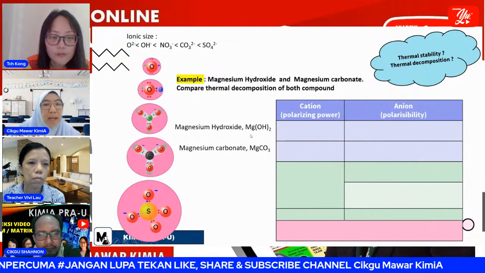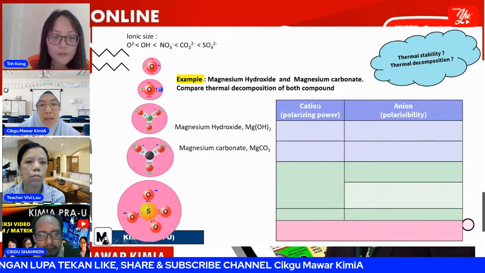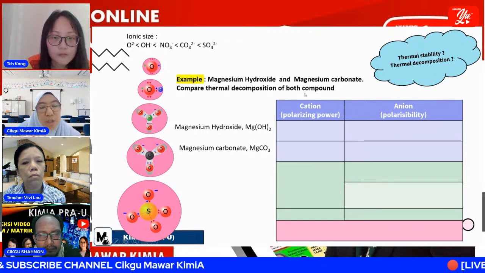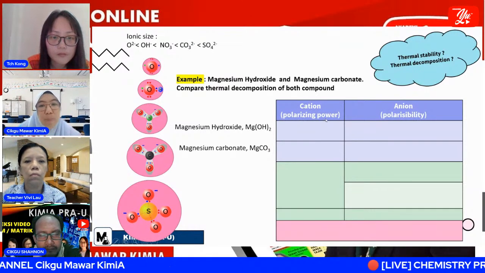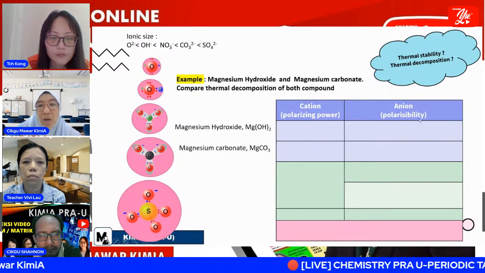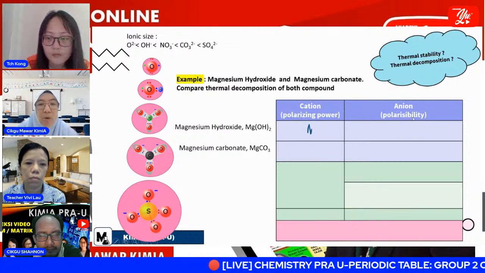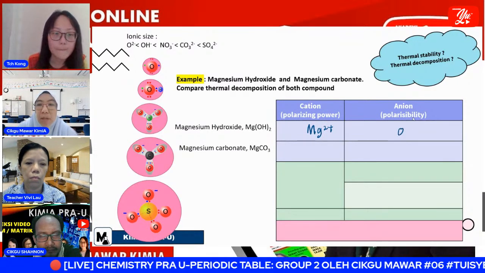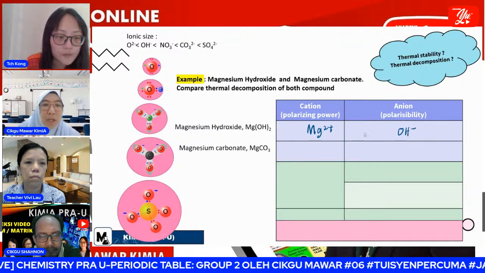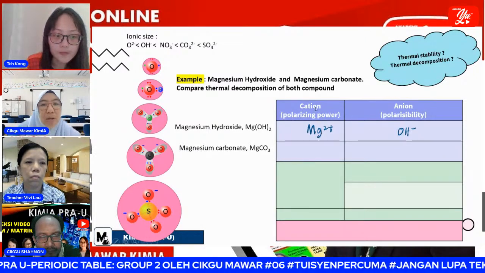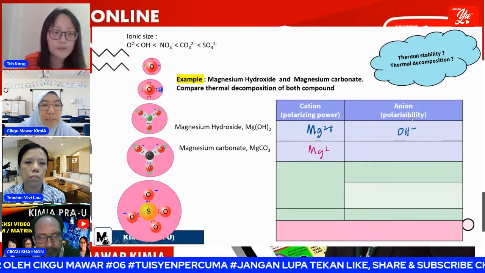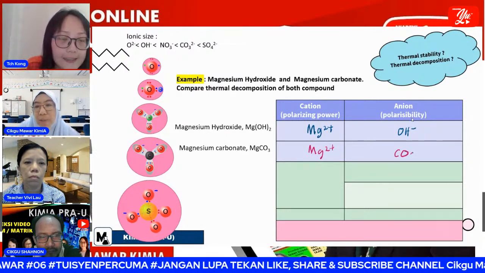Okay, usually I write this kind. And for the cation, don't forget that when we talk about thermal decomposition, for the cation the keyword is polarizing power. The anion is polarizability. Now we list down each ion from the compound. For magnesium hydroxide, we have magnesium ion as a cation, hydroxide ion as an anion. And then magnesium carbonate, magnesium ion, and also carbonate ion here.